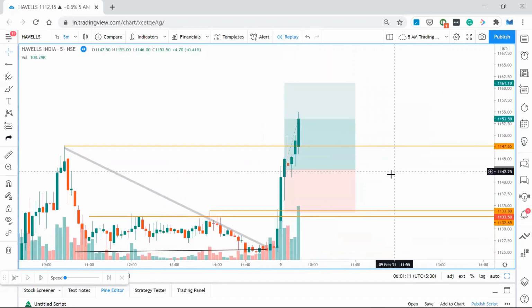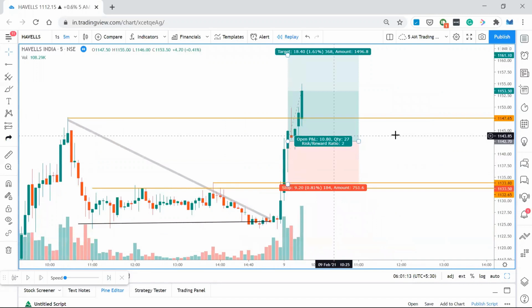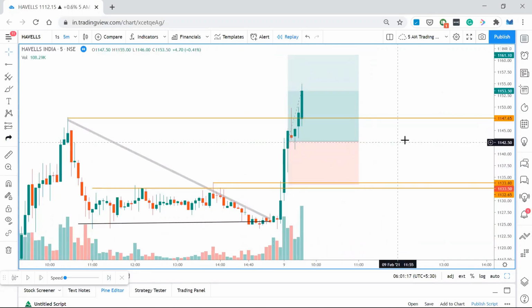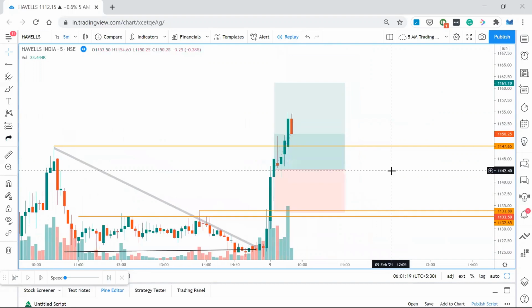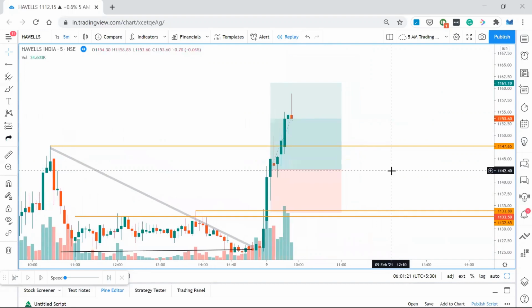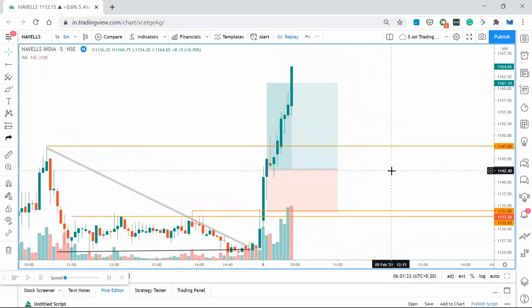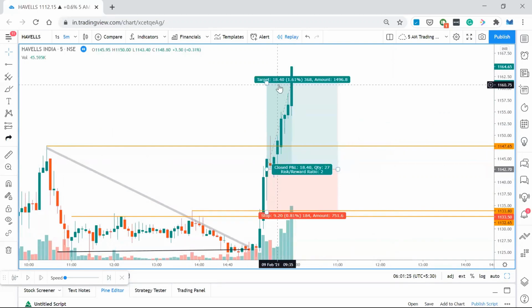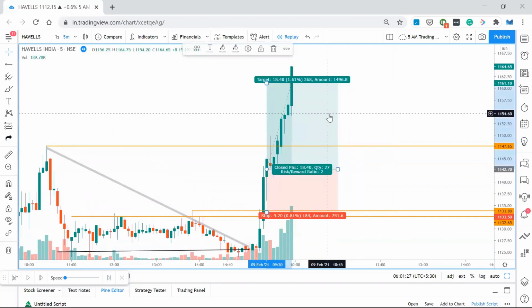So this is also a second opportunity. If you don't enter here, this could be a second opportunity. Even if you enter here and close your position here, this could be a second opportunity for you. And then price kept going up higher, and that's it. Your target got hit. You may exit, or you may continue to ride trends. How to ride the trends, I'll be explaining in coming sessions. But for now, understand that the risk reward ratio of 1:2 is fine.